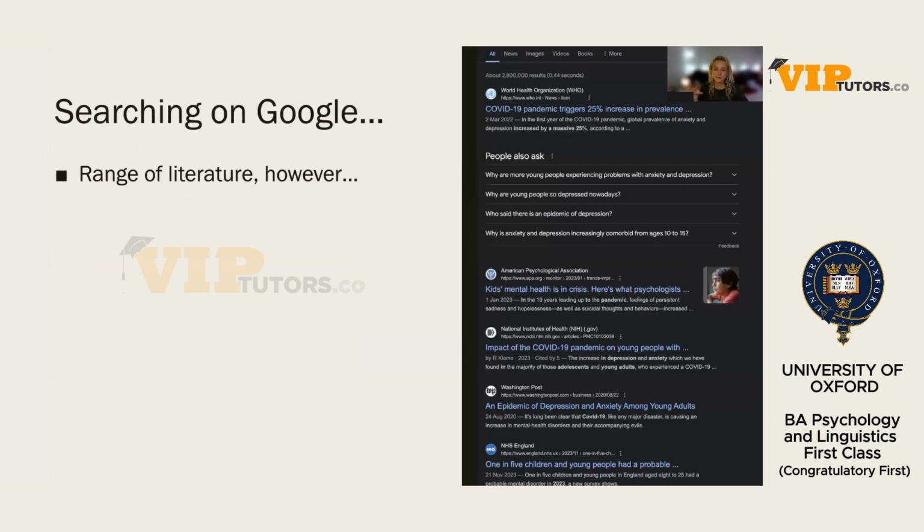So what I did here, for an example, and I've just screenshotted it, I literally just typed in the question on Google and this is what came up. So you can notice some of the results that came up. COVID-19 pandemic triggers increase in anxiety and depression in young people from the World Health Organization.